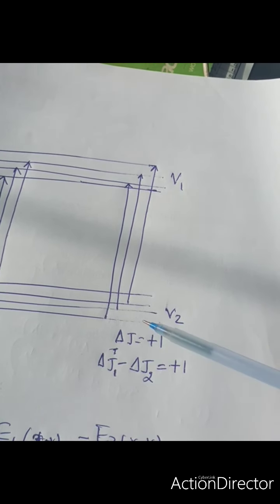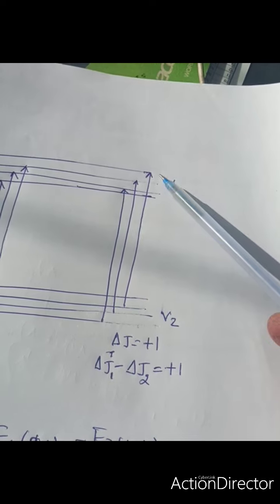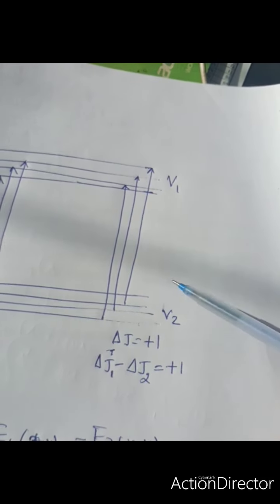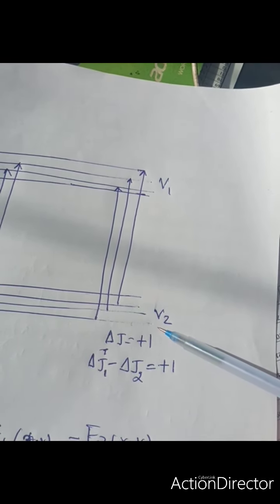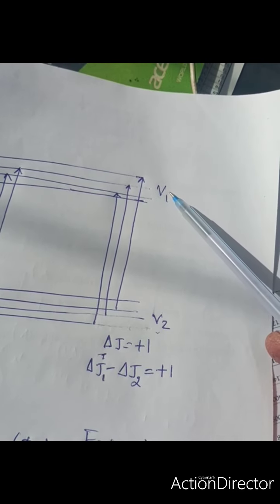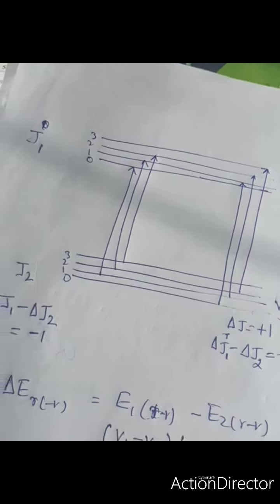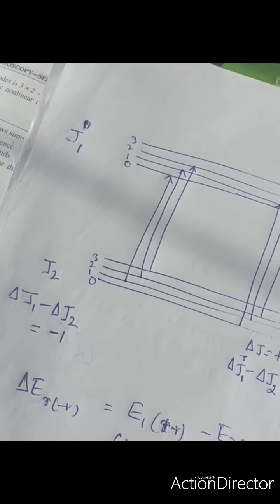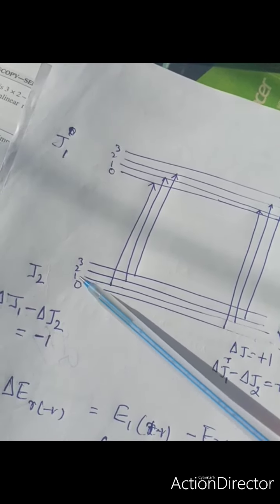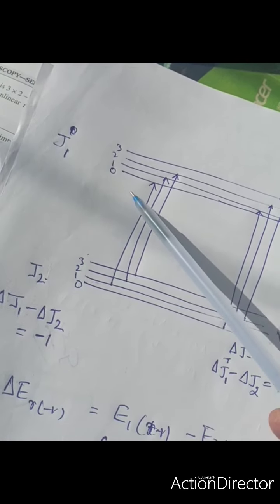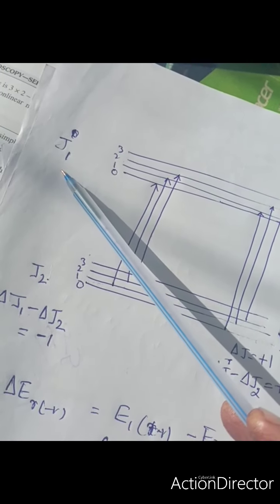As we know, within the vibrational levels there will be rotational levels. This is the lower energy state V2, this is the higher energy state V1, and within each vibrational level the rotational levels are represented by 0, 1, 2, 3, that is J2, and 0, 1, 2, 3, that is J1.